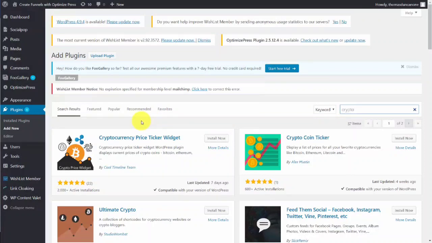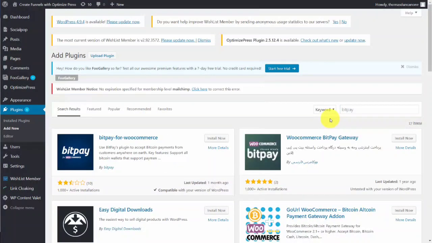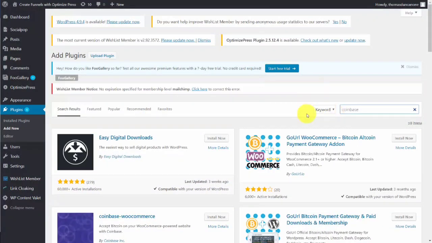However, you can start the process of determining what's right for your WordPress website by using three searches. You can start with crypto. You can also search plugins for Bitcoin. You can use BitPay. And you can add a fourth search for Coinbase.